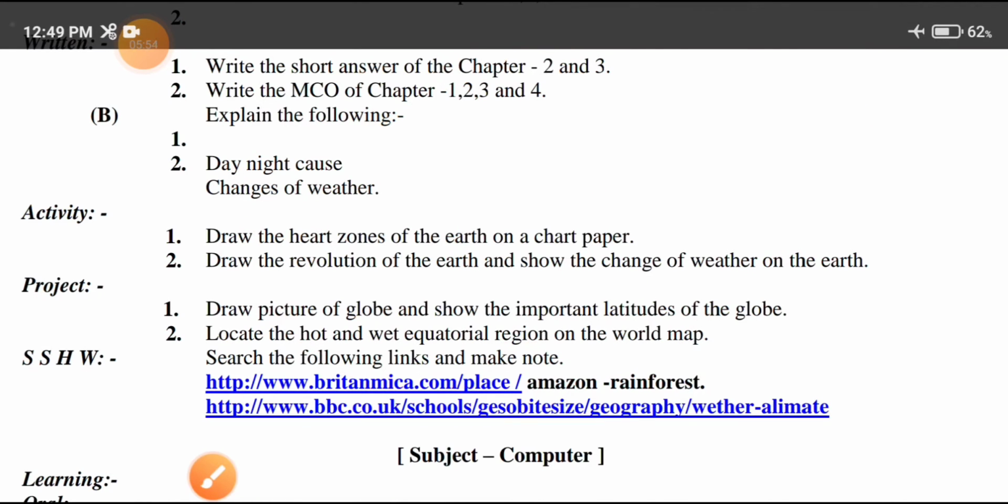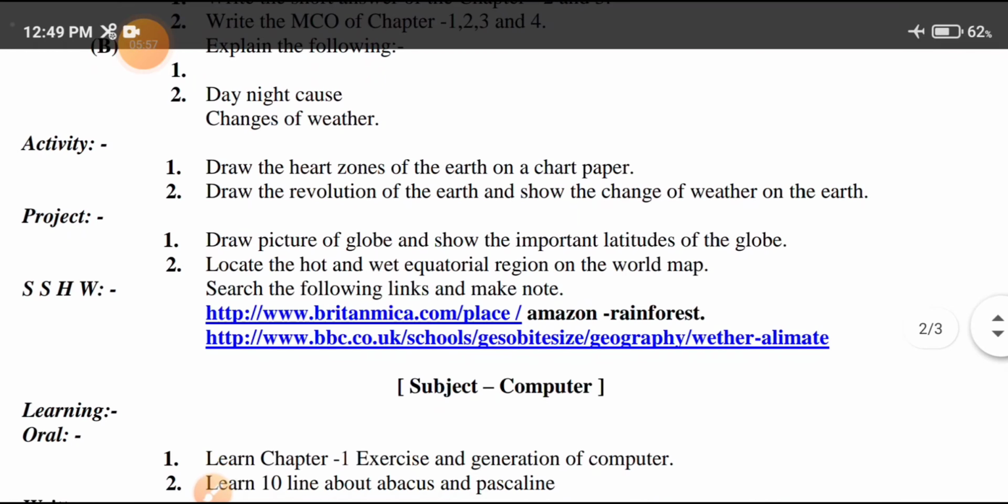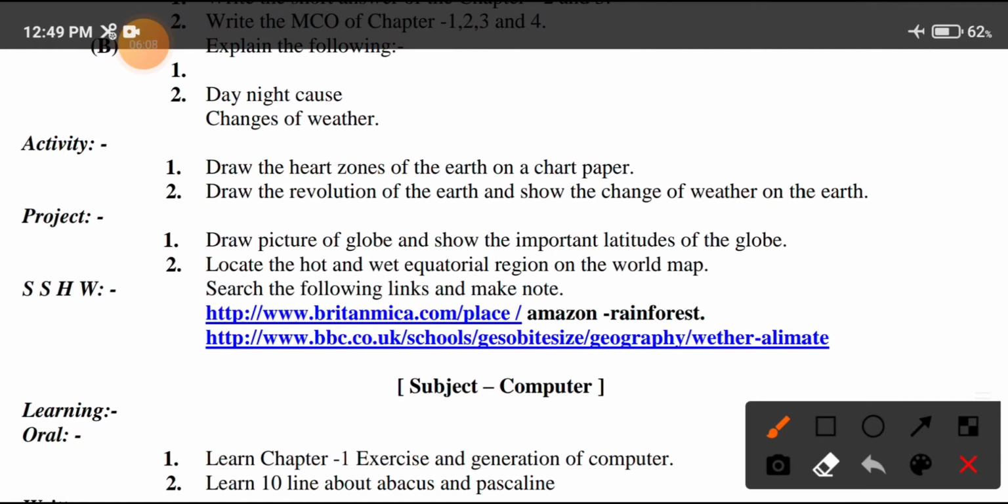Okay, now project work. In this work you have to draw some pictures, including a picture of the globe showing important latitudes. Draw on a separate chart paper and show the globe and important latitude lines. What are latitude lines? The lines running from east to west are called latitude lines. Draw the globe and show the important latitude lines.